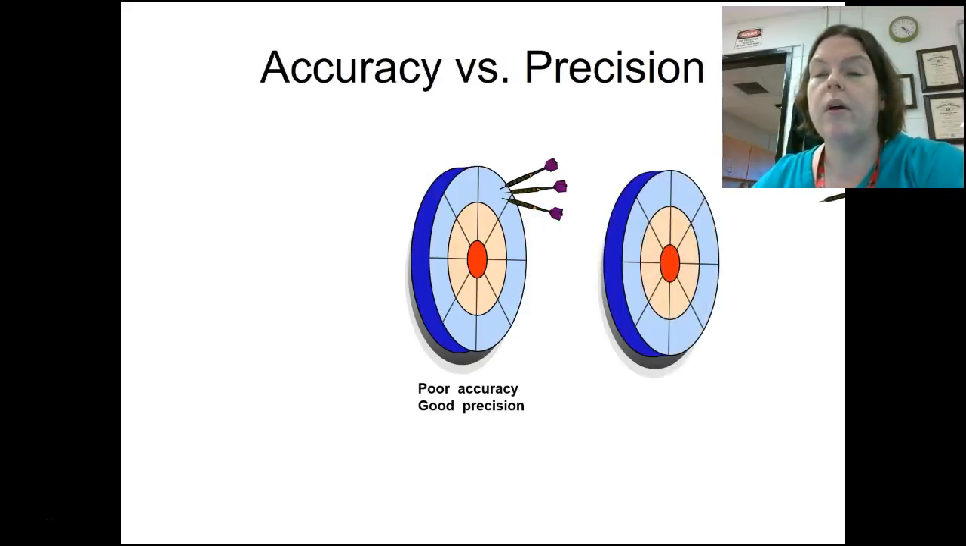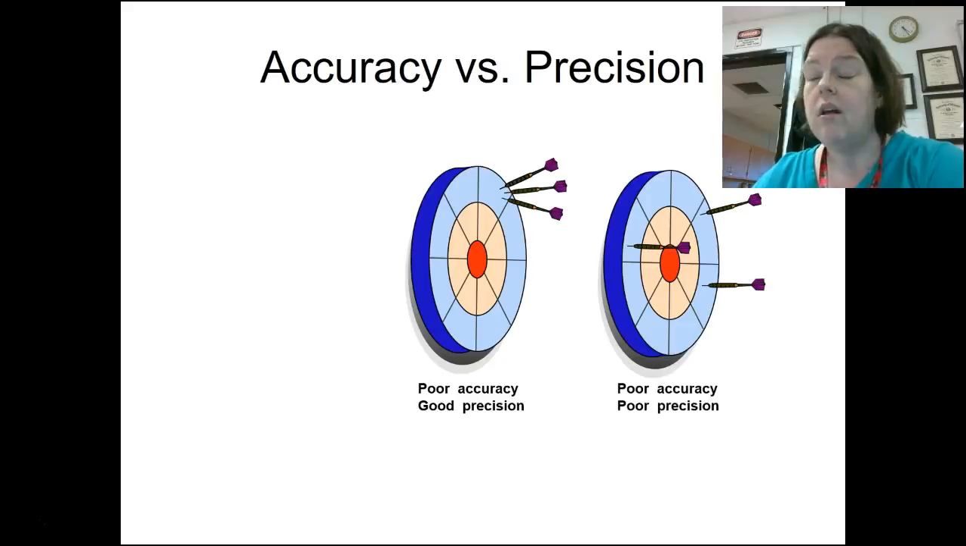So we can have another one here, and we have darts going in. Uh-oh, what just happened here? Okay, this one has poor accuracy and poor precision. Nothing hit the bullseye, and nothing was together at all. So both poor accuracy and poor precision.